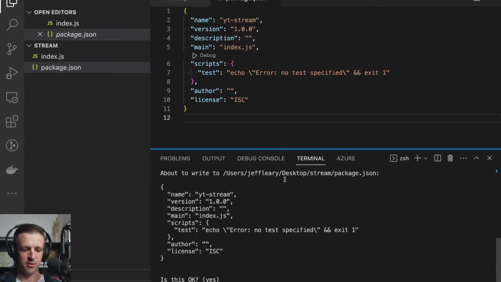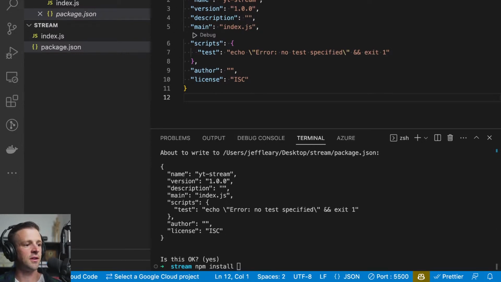So Command J to bring terminal back up. And all I have to do is type npm install, and you can't see this because I moved. Yep, so let me bring that back up. Now you can see. So down here, I typed npm install, and we want to install p5. I think it's p5.